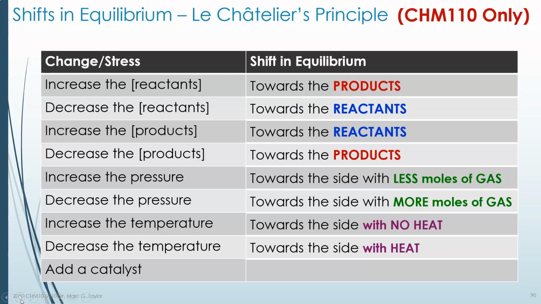Adding a catalyst. A catalyst speeds up reaction, but a catalyst also speeds up both the forward and the back reaction by exactly the same multiple. If I add a catalyst that speeds the forward reaction up 1,000-fold, it will also speed up the backwards reaction 1,000-fold. So it has absolutely zero effect on the equilibrium. It'll make it get to equilibrium faster, but it will not change what that equilibrium is. So a catalyst will have no effect in any case.